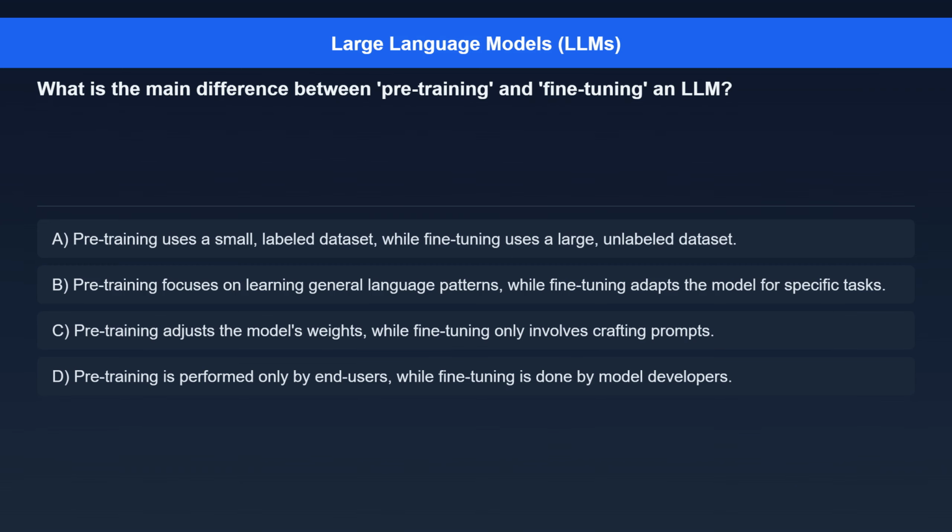Question 6. What is the main difference between pre-training and fine-tuning an LLM? Option A. Pre-training uses a small, labeled dataset, while fine-tuning uses a large, unlabeled dataset. Option B. Pre-training focuses on learning general language patterns, while fine-tuning adapts the model for specific tasks. Option C. Pre-training adjusts the model's weights, while fine-tuning only involves crafting prompts. Option D. Pre-training is performed only by end users, while fine-tuning is done by model developers.